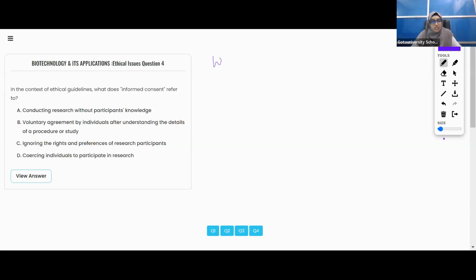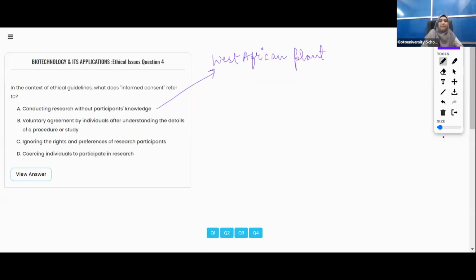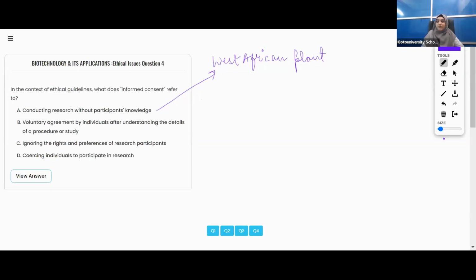The West Africans did not have knowledge regarding that, and still they conducted it. So here, conducting research without the participant knowing it is the West African plant.